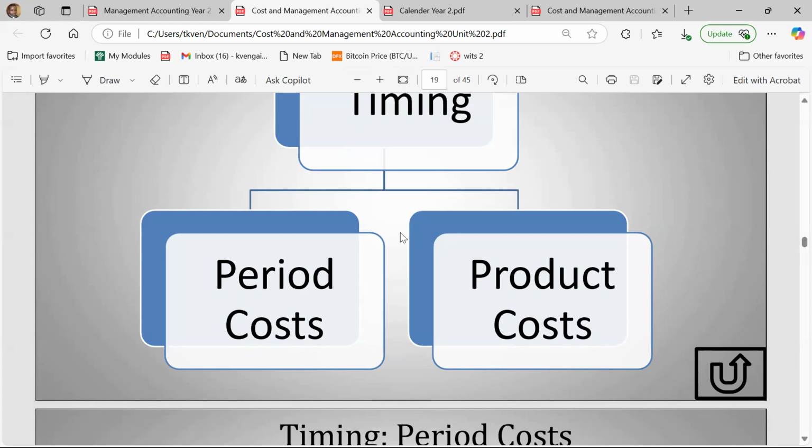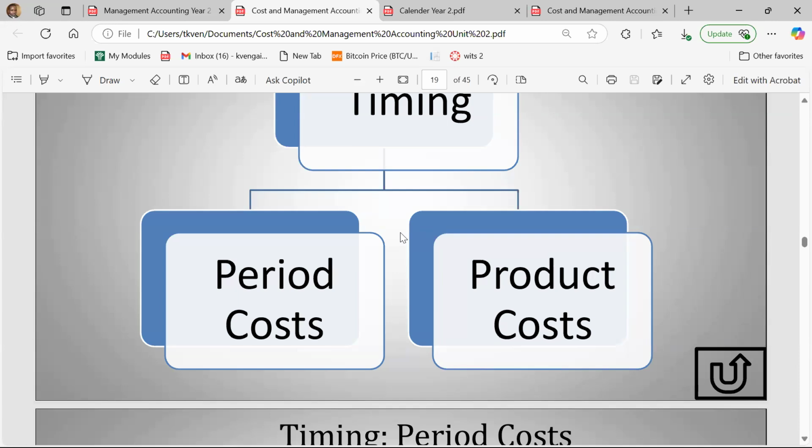Remember, we said direct costs versus indirect costs. We said fixed costs versus variable costs. We said manufacturing costs versus non-manufacturing costs. These are not 6 different things. Please don't confuse yourself. They could all be the same thing that you're talking about. We're saying that we can separate into 2.